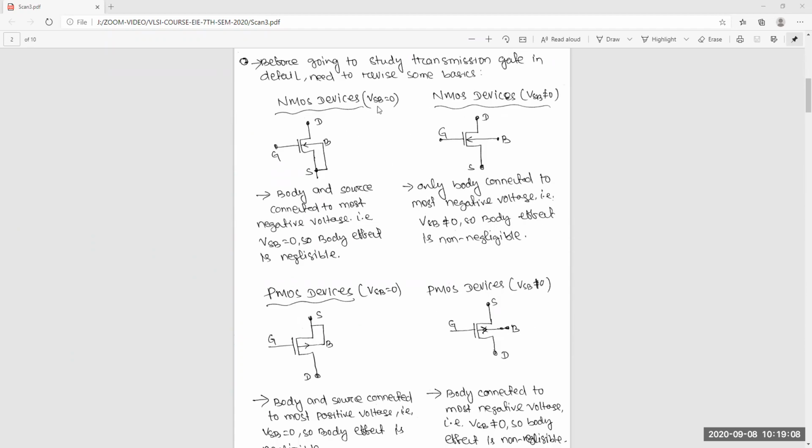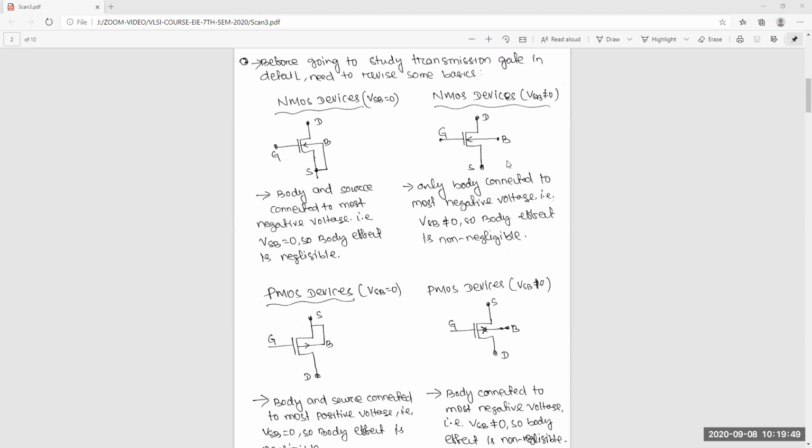So this is your NMOS device. For an NMOS device, the source will be connected to the most negative potential, and the bulk is also connected to the most negative potential. Yes or no? Yes, sir. So you can see source and bulk are connected. Here there is no body effect because VSB is equal to 0. Source and body are connected, so there is no change of threshold voltage. The threshold voltage is the same.